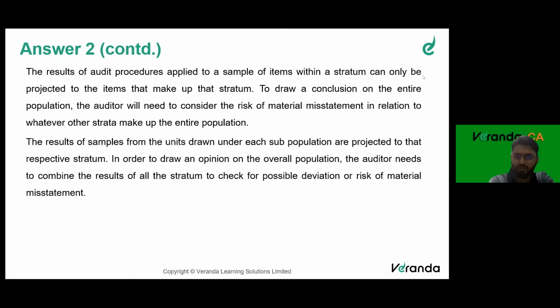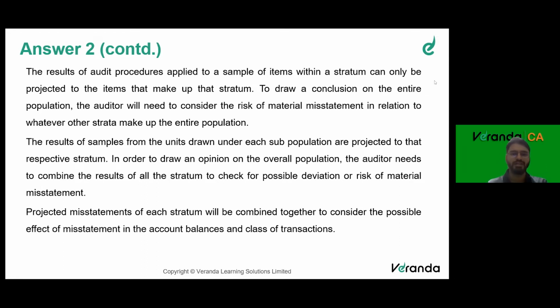The results of samples drawn from the units under each stratum are projected to that respective stratum. In order to draw an opinion on the overall population, the auditor needs to combine the results of all the strata to check for possible deviation or risk of material misstatement. Projected misstatement of each stratum will be combined together to consider the possible effect of misstatement on account balances and classes of transaction. What do you mean by classes of transaction?